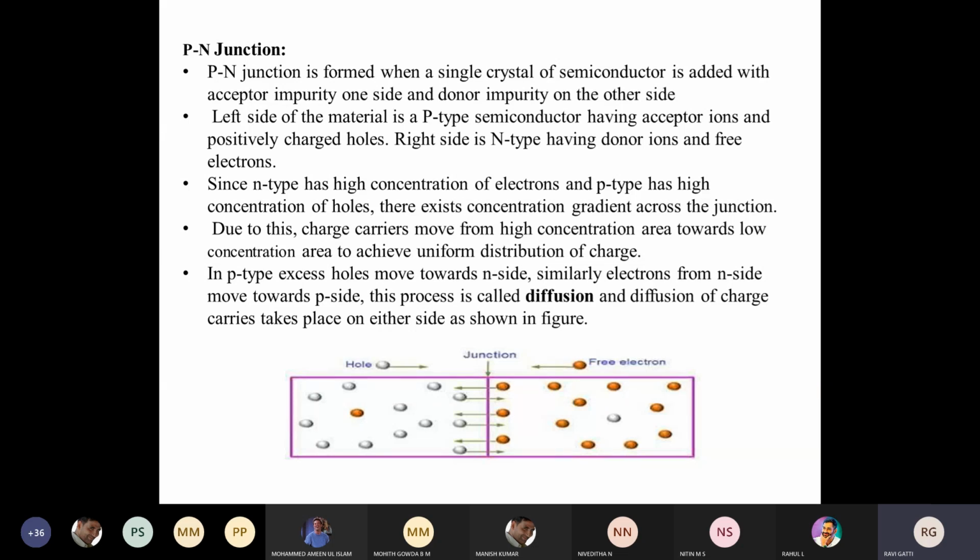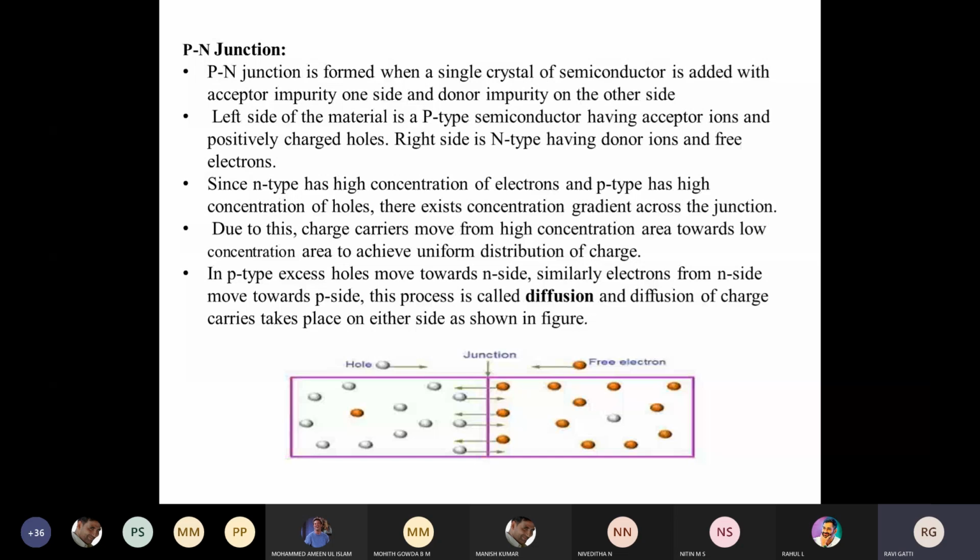Similarly, the electrons in the n-type material will try to move from the n-type material to the p-type material. So they will come near the junction, and that junction we call a depletion junction, or it is also called diffusion.